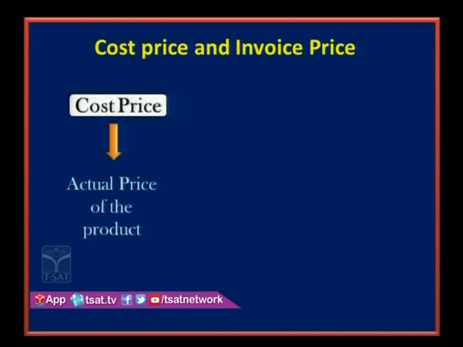Cost price is the actual price paid for the product, whereas invoice price is the price that is paid over and above cost price.